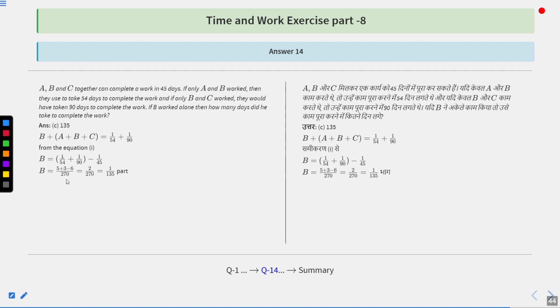So B is going to be how much? LCM of 54, 90 and 45 is 270. So in the numerator you are going to get 5 plus 3 minus 6, that is 2 upon 270 or 1 upon 135 part. That means in one day we can do 1 upon 135 part. So to complete the work, B will take 135 days to complete the work. So option number C is the correct answer.